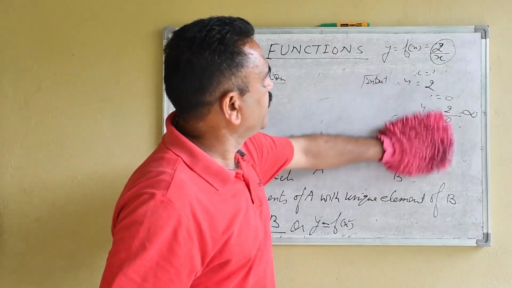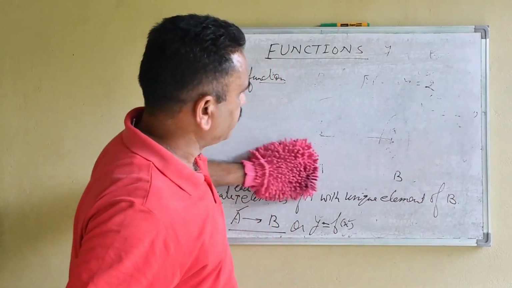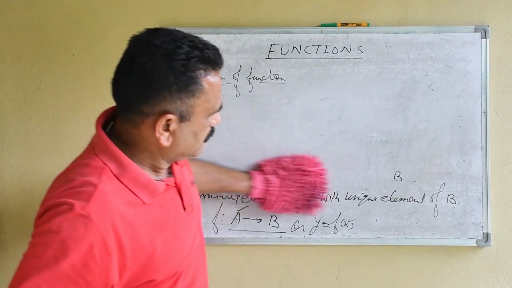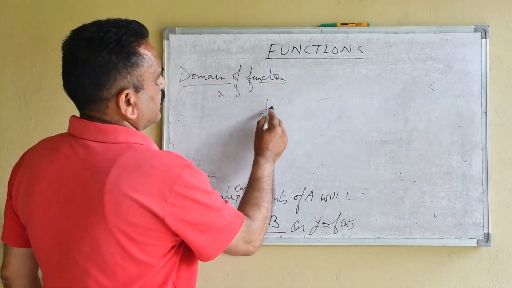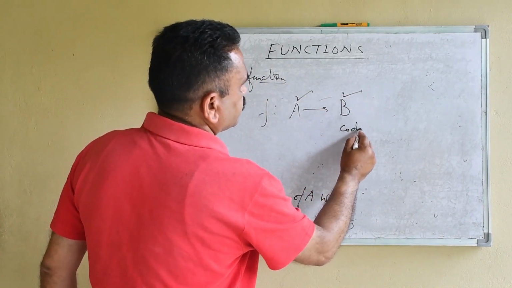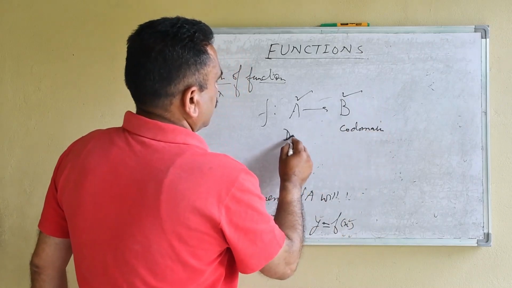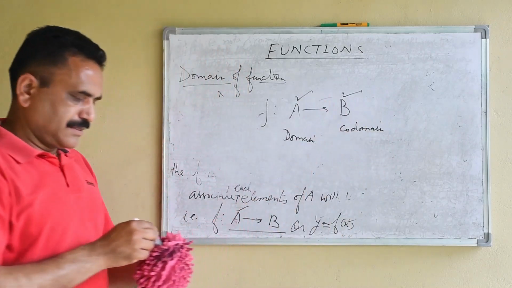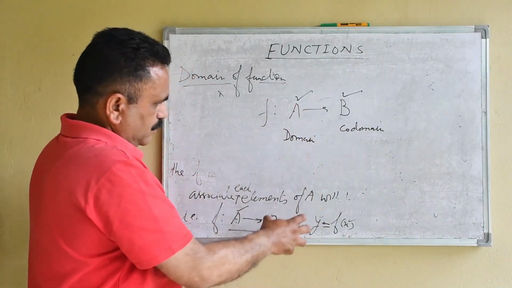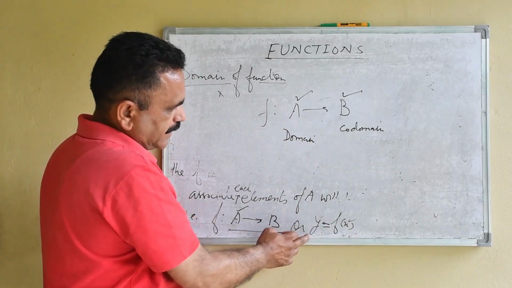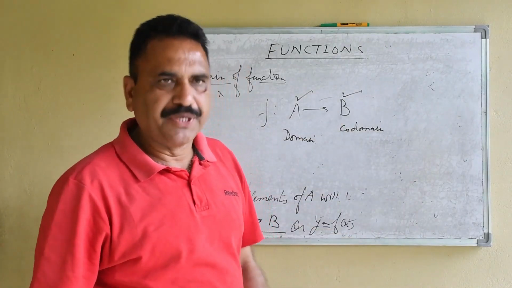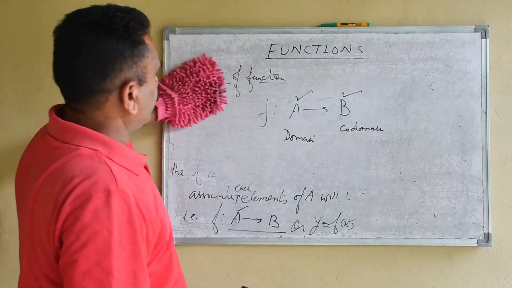And what is the codomain of the function? The second set, set B, is the codomain of the function f from A to B. This is the domain, this is the codomain. And what is range? Range is a subset of codomain. Why? Because when we put the values of x here, then the value of y, whatsoever we get, will definitely belong to set B. So this was about function.